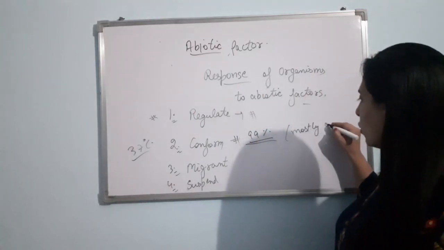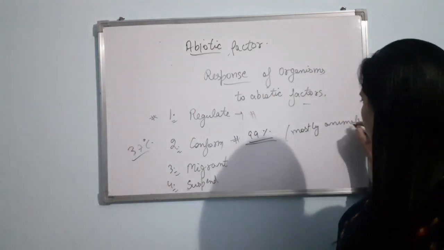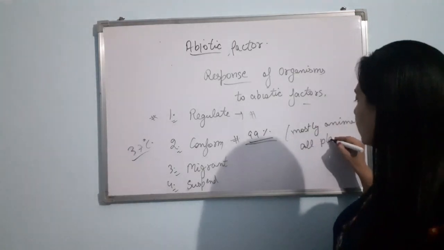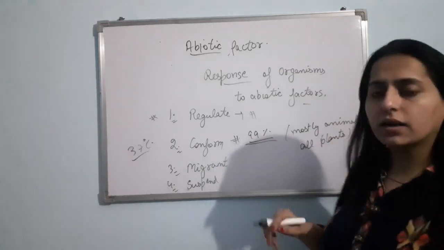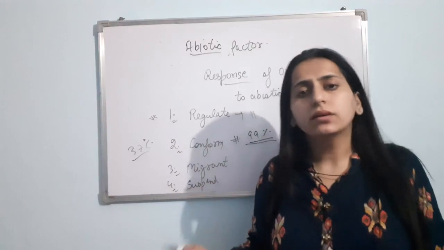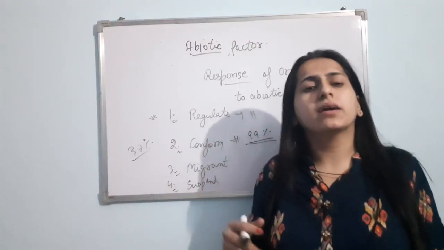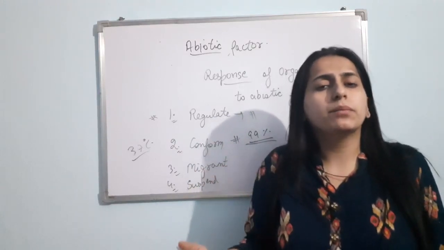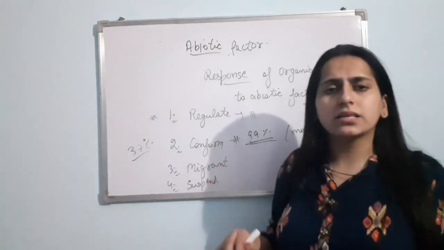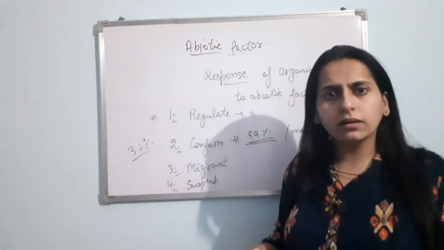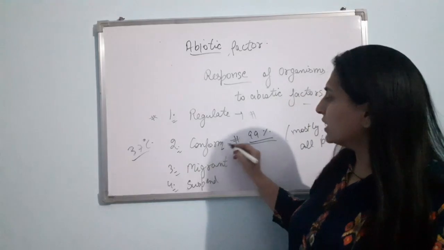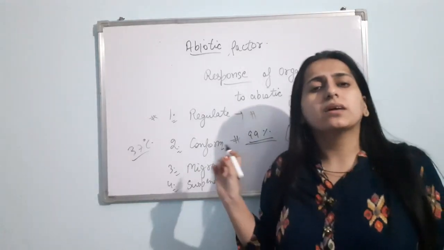Mostly animals and all the plants are conformers, meaning they can't maintain their body temperature. Their body temperature will vary according to the outside temperature. So obviously they are less active. Am I clear? And why are 99% of the organisms conformers?